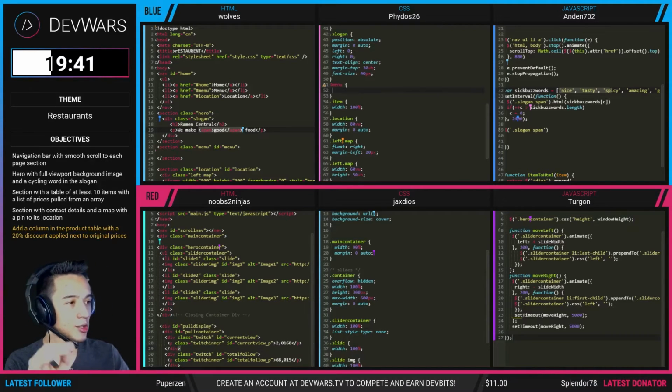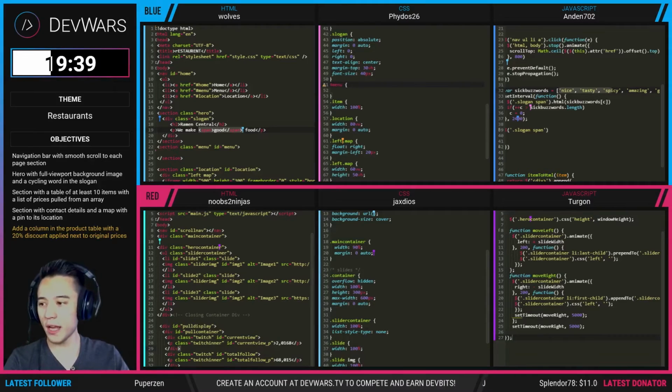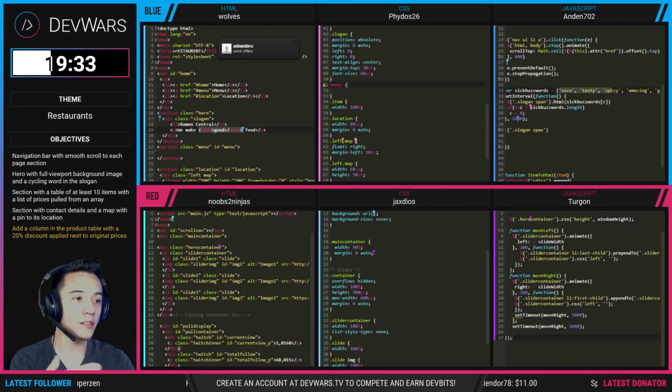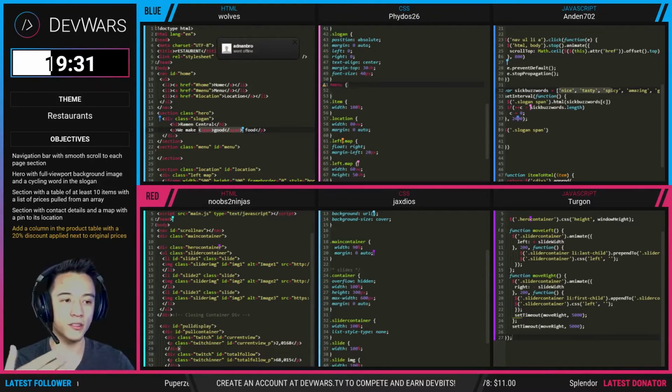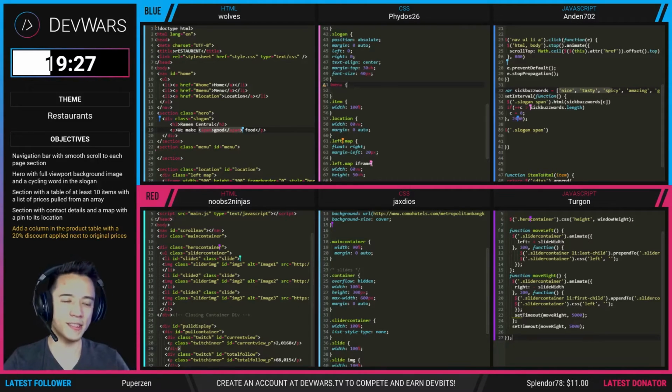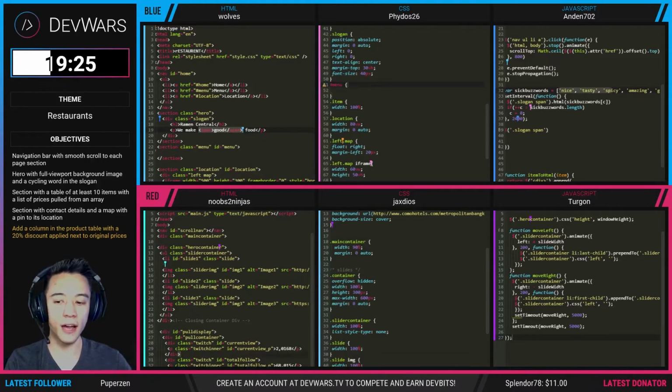But I'm sure blue team will get to it. Let's see what red team is working on right now. If you refresh the red team's website, it looks like their carousel broke, so the images are no longer stacked on top of each other, which just tells me that they're moving stuff around and stuff like that.